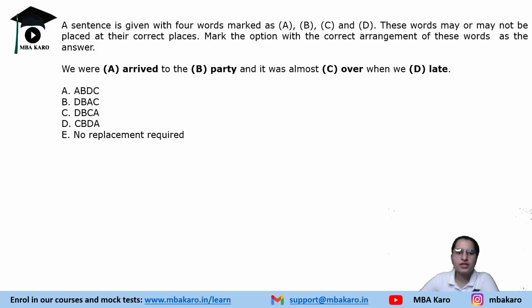Next, we were arrived to the party and it was almost over when we late. So it was almost over when we arrived. We were late for the party and it was almost over when we arrived. DBCA should be the correct one. This one is easy: DBCA, we arrived late.